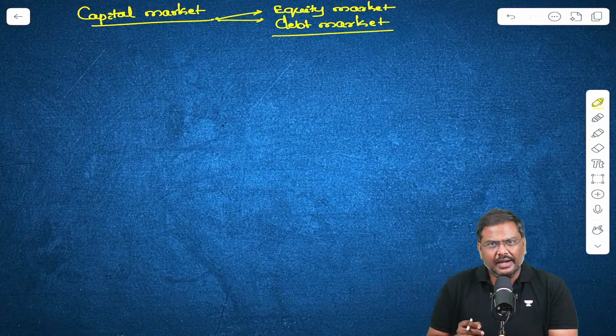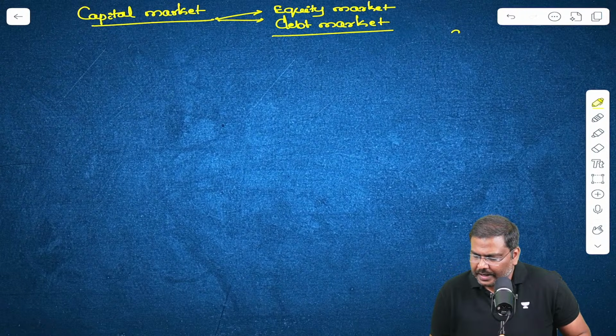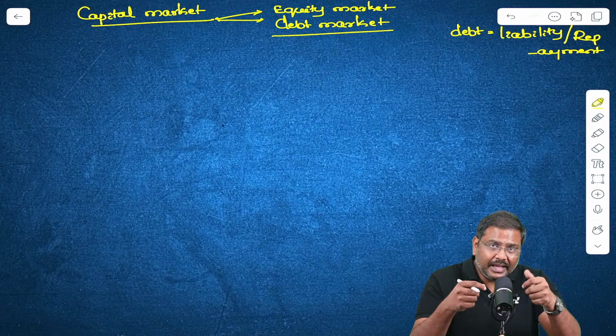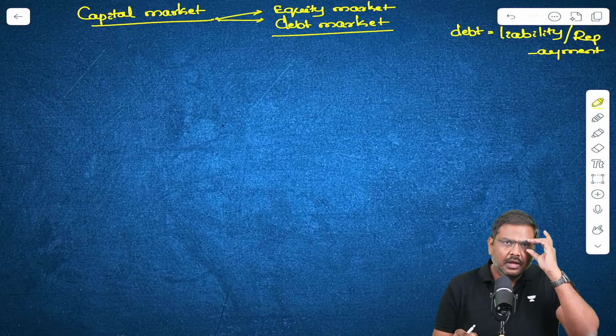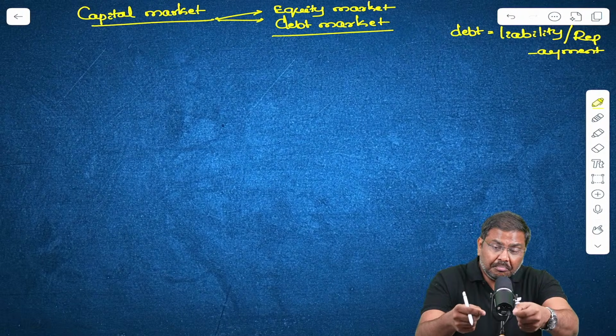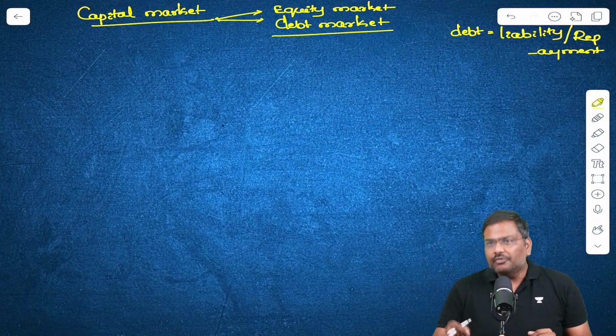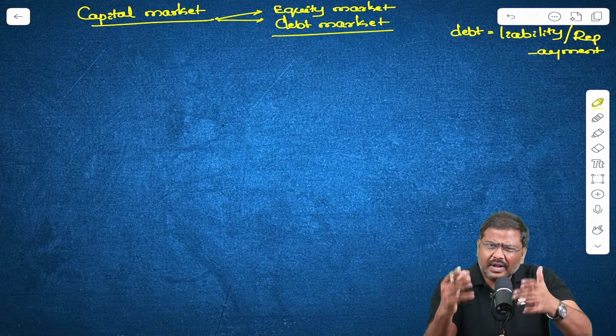In the debt market, debt means what? Debt means repayment. Debt is nothing but a liability. Please remember this. So in the debt market, what happens? An issuer will issue an instrument and borrow money for a certain duration of more than 1 year.